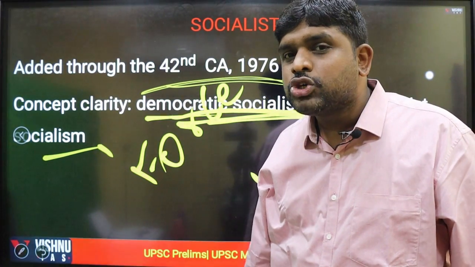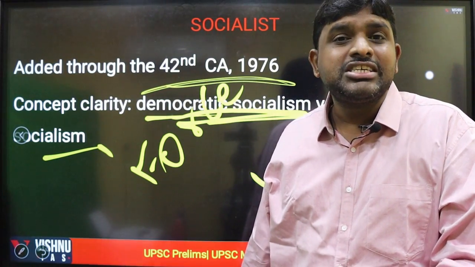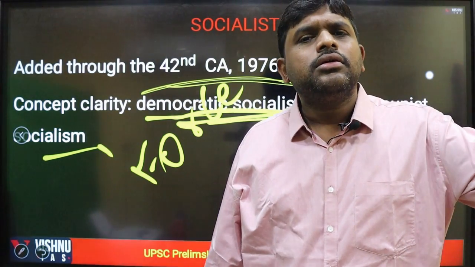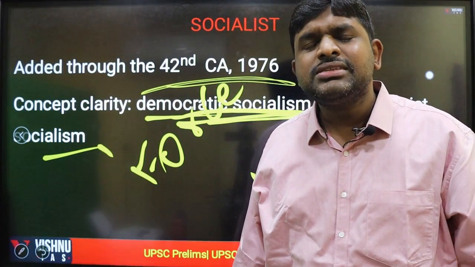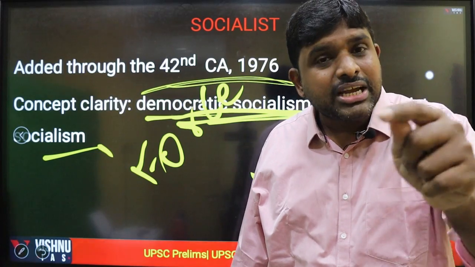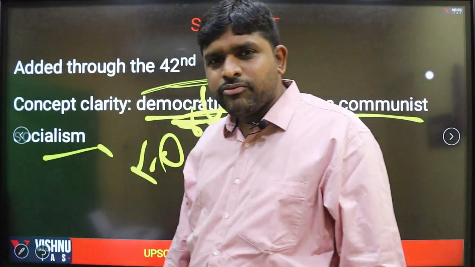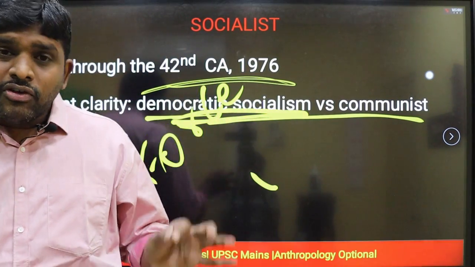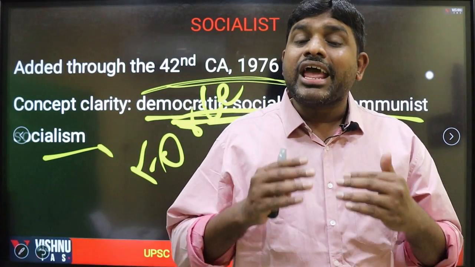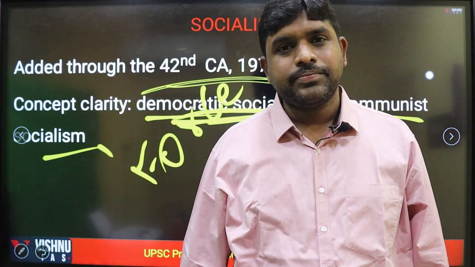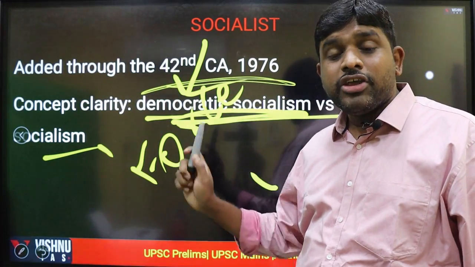There is another socialism which is called Gandhian socialism, whereby he promotes a total welfare state, like pensions for senior citizens and various provisions for the SCs, backward communities, and underprivileged communities. But in India, we follow democratic socialism, whereby, yes, we want to avoid inequalities and promote welfare, but gradually. So we are of democratic socialism.